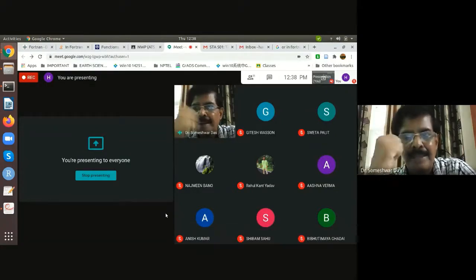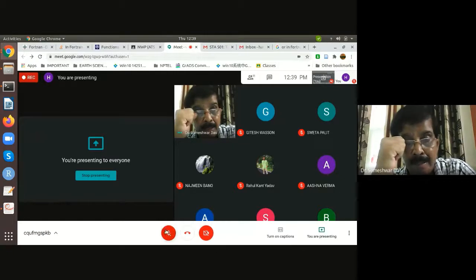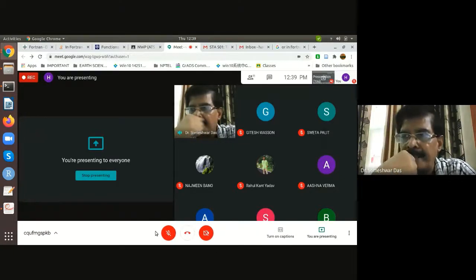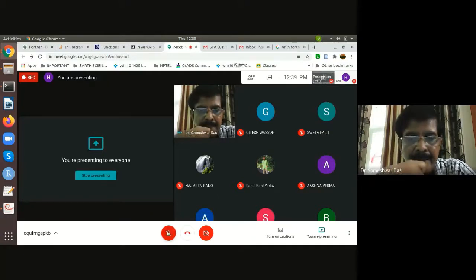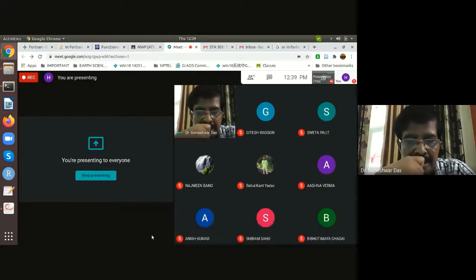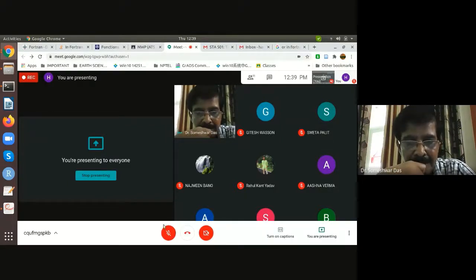Maybe you can directly fill up the data of U and V, that's easier. Now, say you have got 10 columns by 10 rows in an Excel sheet, and then in each of those rows and columns, you just fill up some imaginary values of U and imaginary values of V. Okay, export that into your Fortran code and then read that file. Is that clear what I'm trying to say?